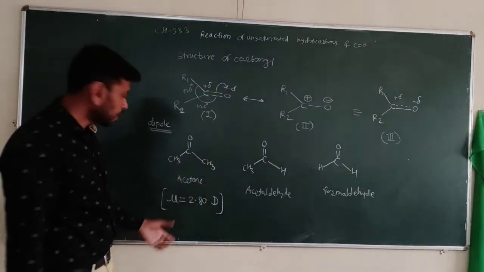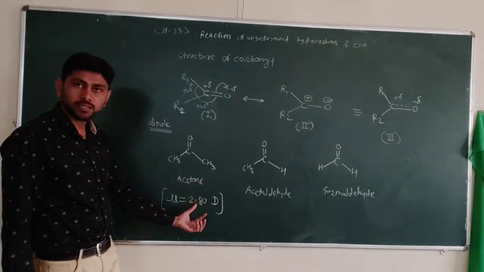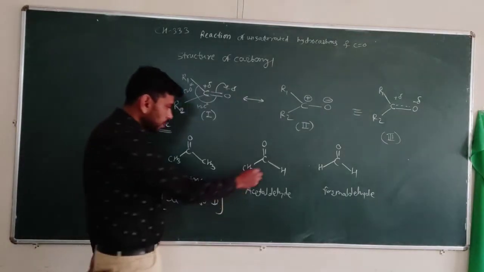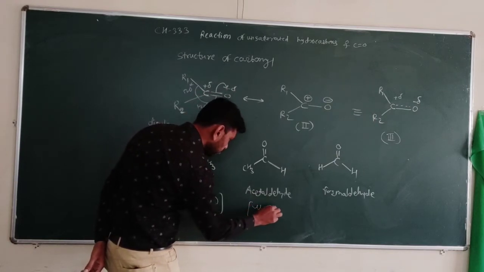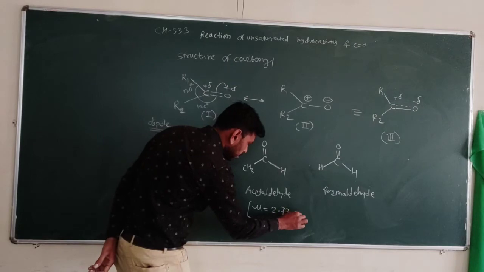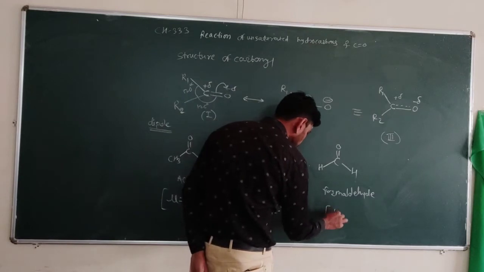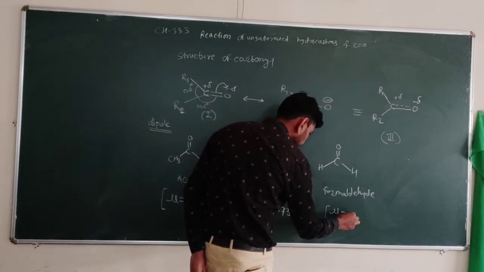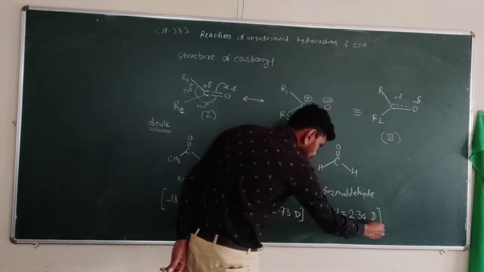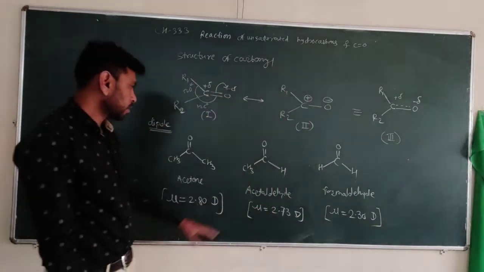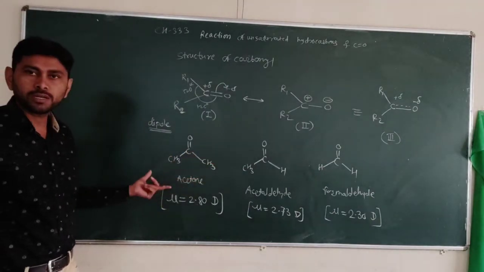So if we measure the dipole moment for acetone, it is 2.80 D. For acetaldehyde, the dipole moment is 2.73 D, and for formaldehyde, it is observed to be 2.3 D.